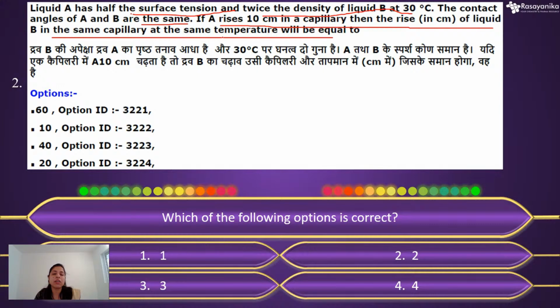So this is basically a question from your surface tension. This time the CSIR asked one question from surface tension, and it was a very conceptual question. It is not difficult. You just have to apply some conceptual things, memorize some basic concepts or formula, then you can easily solve this. So would anyone like to answer this question?